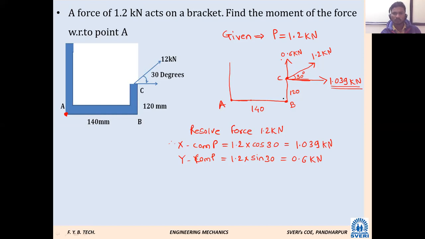Let it be, no problem. You can say 1.04 also, no issue, because here 9 is there. Actually, I feel that the force was 12 kilonewton, but by mistake in the statement it was 1.2. That's why we are continuing. Otherwise, it would have come 10.4 something. Let it be. Don't worry about that.